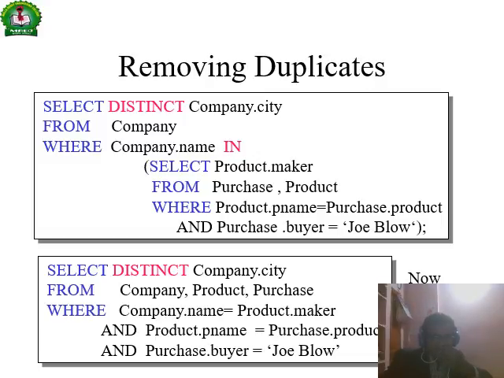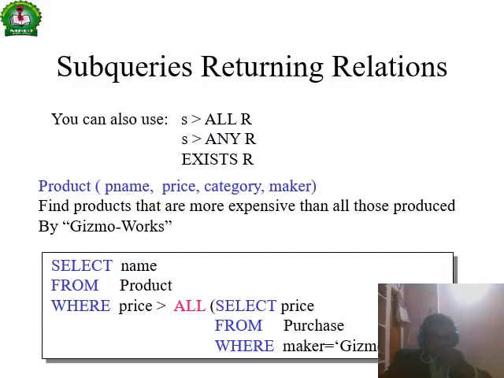This is also the same, removing the duplicates by distinct, right. A subquery can also be used with all, where the condition will be matching the subquery with all, right.